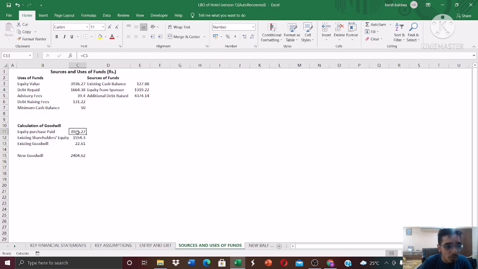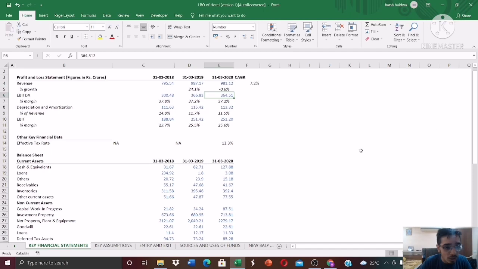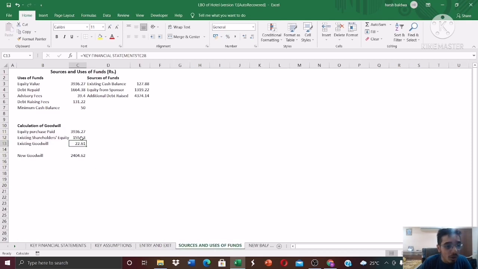Now you need to calculate the goodwill. So equity purchase paid is nothing but 3936.27. And the existing shareholders equity, which is nothing but the book value of equity as on 31st March 2020, is 1554.3. Existing goodwill is also present on the balance sheet. As you can see over here in these key financial statements, goodwill is present as 22 crores over here. So the new goodwill will be nothing but the equity purchase price paid minus the existing shareholders equity and plus the existing goodwill. So you'll get the amount as 2404.